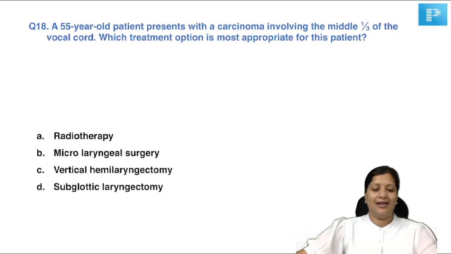A 55-year-old patient presents with carcinoma involving the middle third of the vocal cord. What is the treatment option that is most appropriate for this patient? Radiotherapy, microlaryngeal surgery, vertical hemilaryngectomy, subglottic laryngectomy. So answer in the chat box.